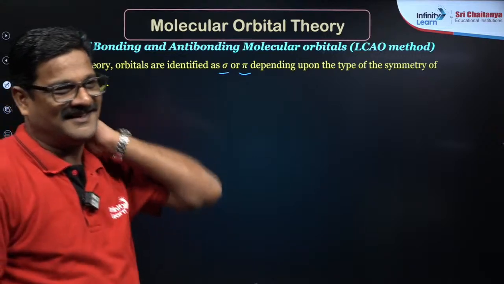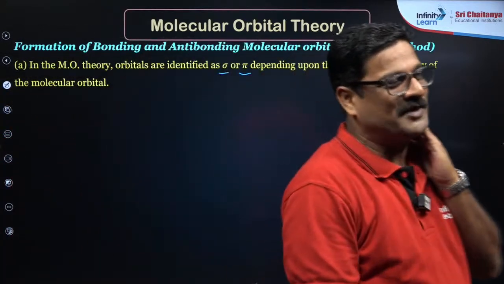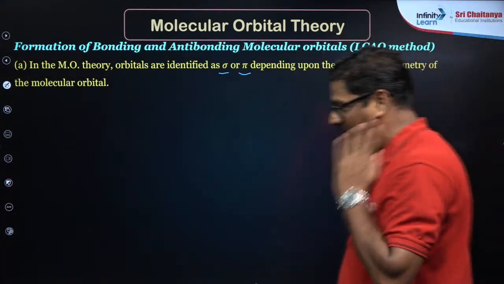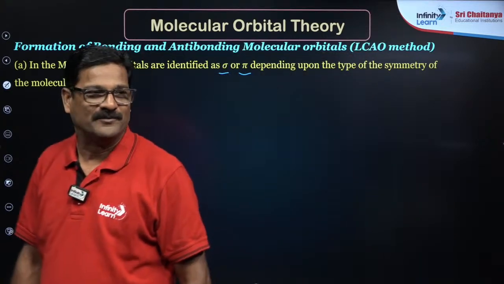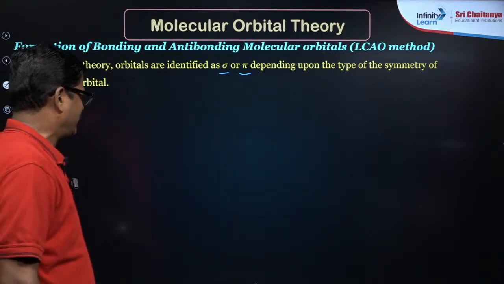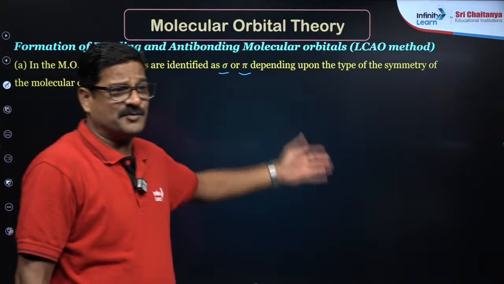Axial overlapping will give a sigma bond and lateral overlapping will give a pi bond, right? That you already know from the valence bond theory.